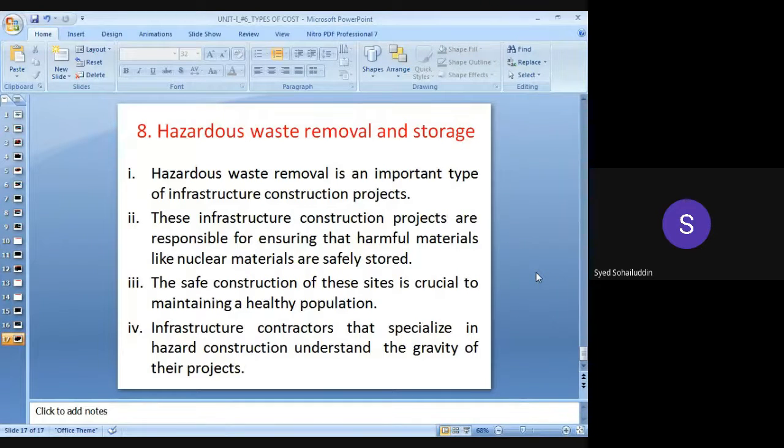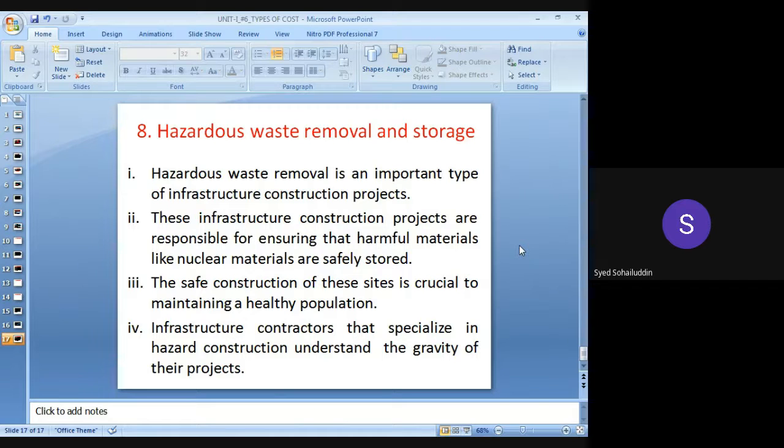Next is hazardous waste removal and storage. Hazardous waste is produced from the factories. Hazardous waste removal is an important type of infrastructure construction project, because this waste can directly affect health.